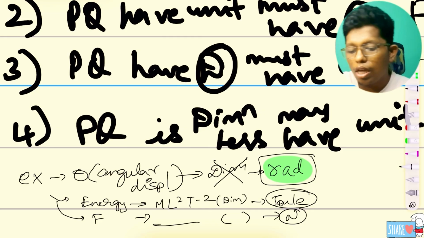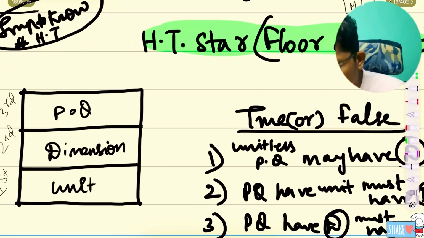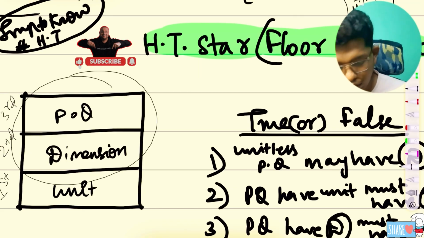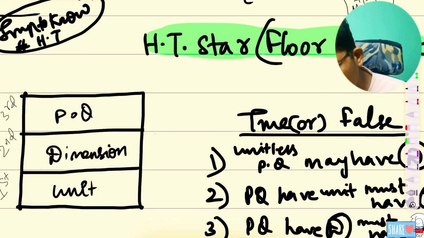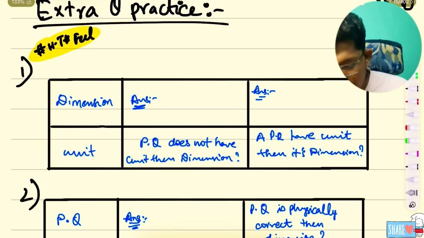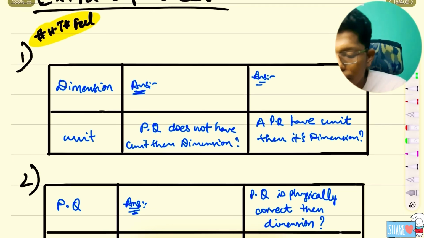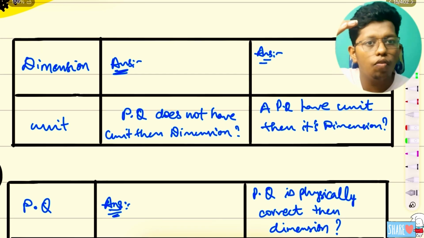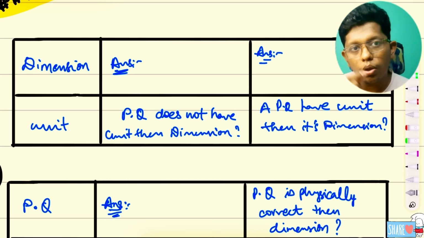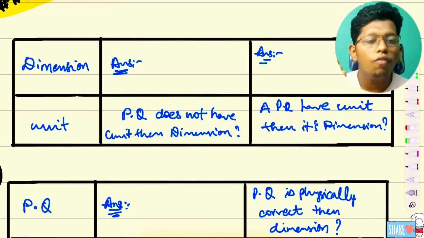Now we are going to compare the third and second floor. You already know that the third floor is physical quantity, the second floor is dimension, and the first floor is unit, right? Now we are going to answer using the first floor and second floor. I have already completed the third floor and second floor. Now we are going to read the topic and answer the question.